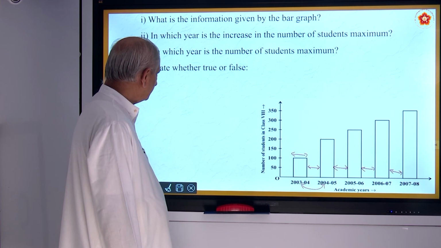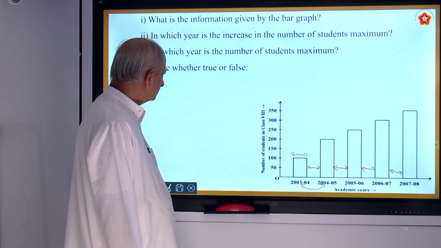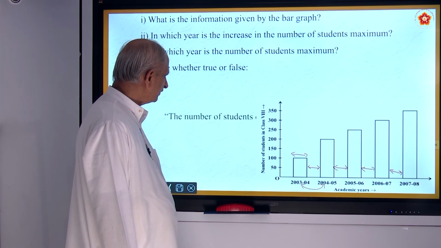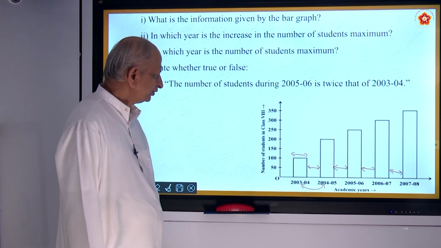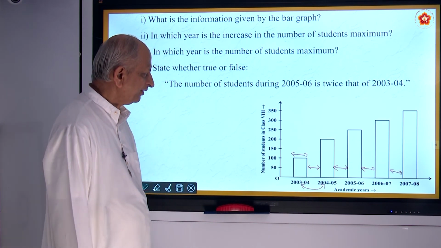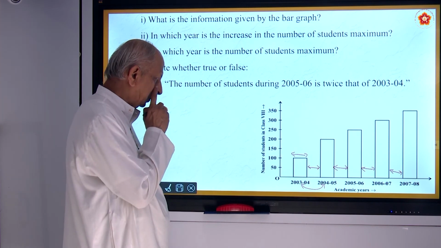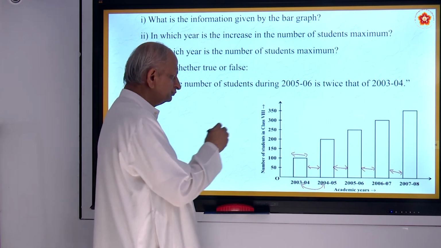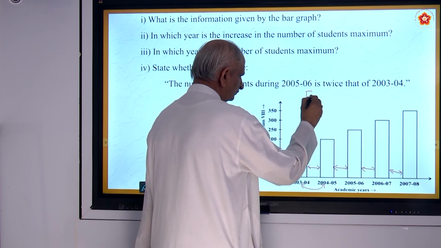And fourth question, state whether this is true or false. The number of students during 2005 and 6 is twice that of 2003 to 4. That is not true. It is false.